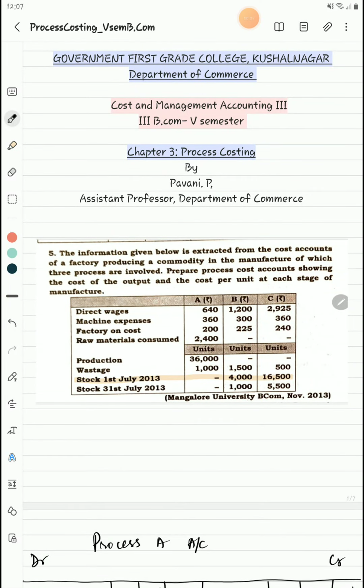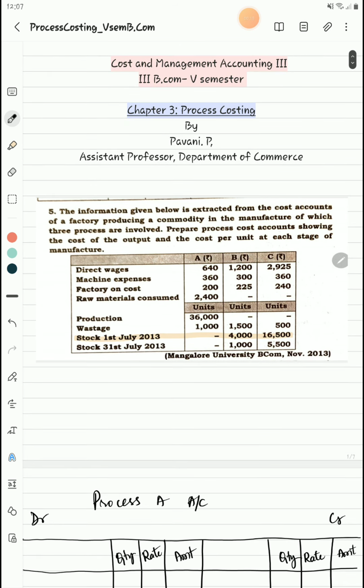In today's class, we'll solve a problem from the process costing chapter. This problem carries 12 marks from the paper November 2013. Let's analyze the question first. This is a problem which is asking you to prepare process accounts, three process accounts A, B, and C. The information given are direct wages, machine expenses, factory on cost, and raw materials consumed.